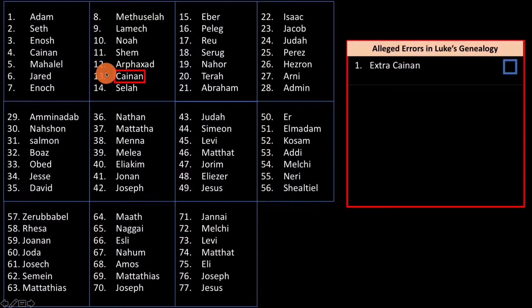The next alleged error has to do with Ani and Admin. And this is again a similar problem. In the Old Testament, there's no one in this section of the Old Testament genealogies known as Ani and Admin. So why has Luke inserted them? Is this an error? So this is our second issue.